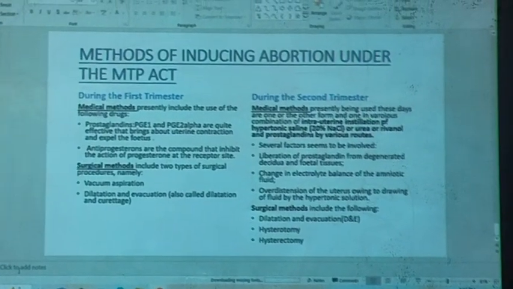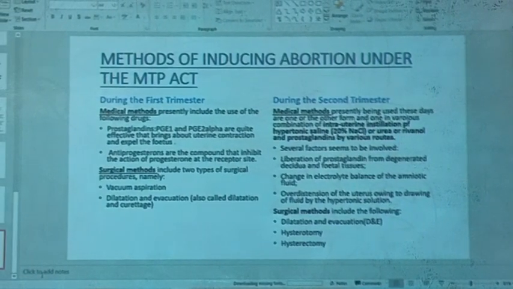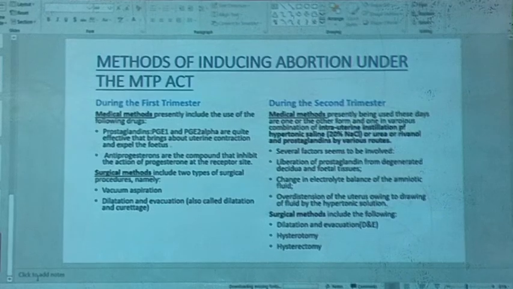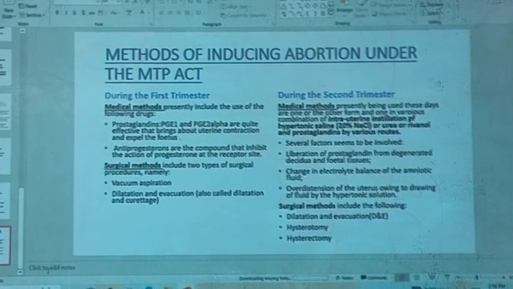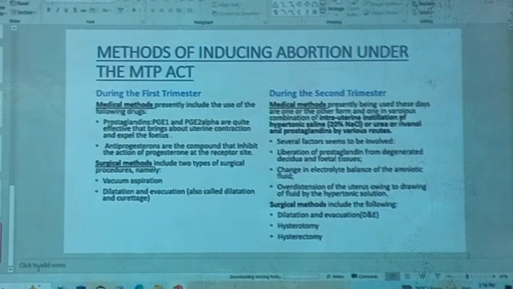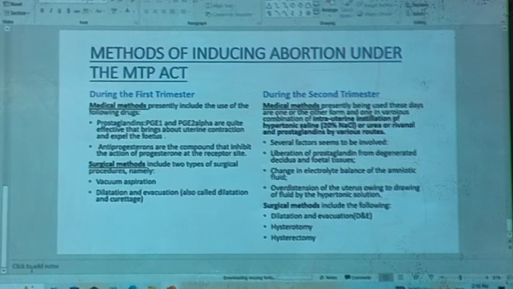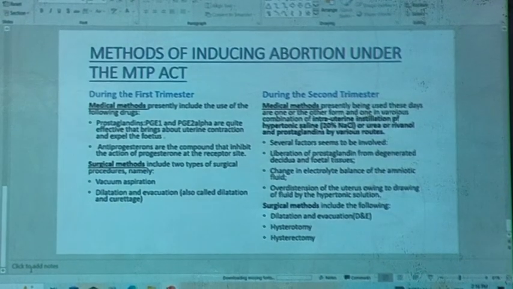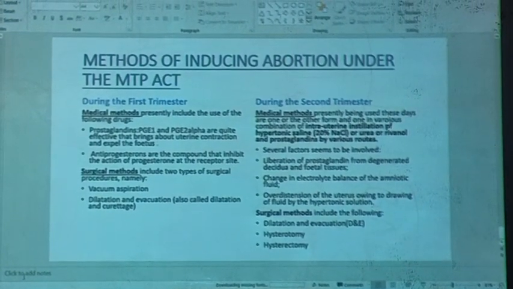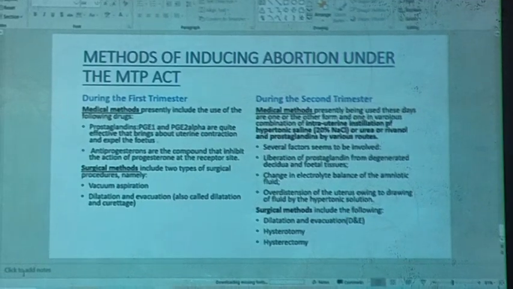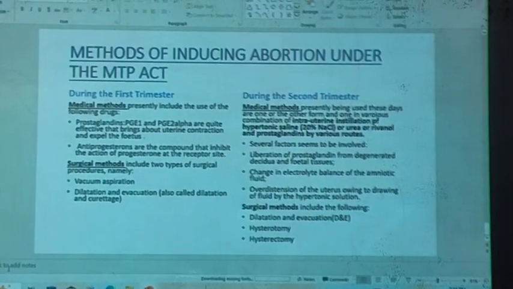And the next method is the surgical method, which includes two types of surgical procedure, namely vacuum aspiration and dilatation and evacuation, that is also called dilatation and curettage. And next, during the second trimester we also have two methods, that is medical method and surgical method.